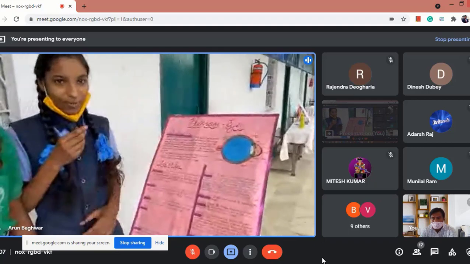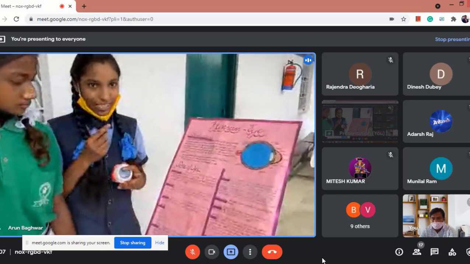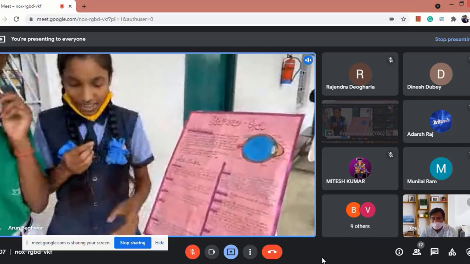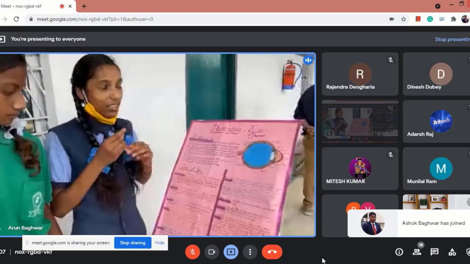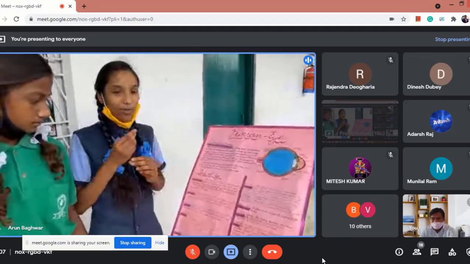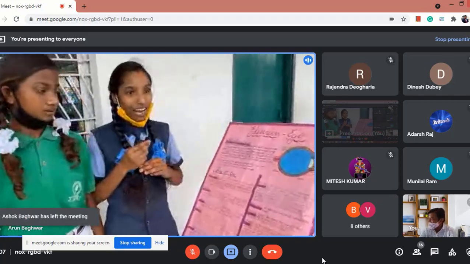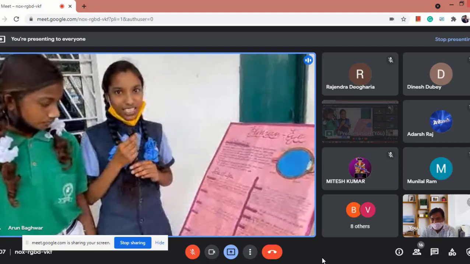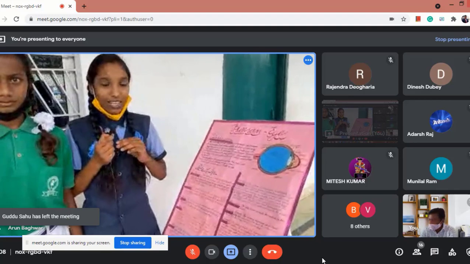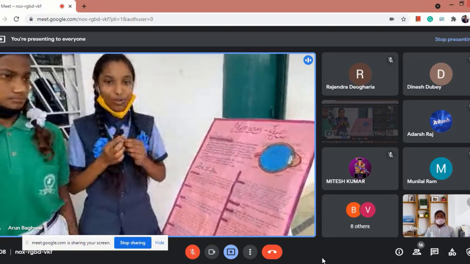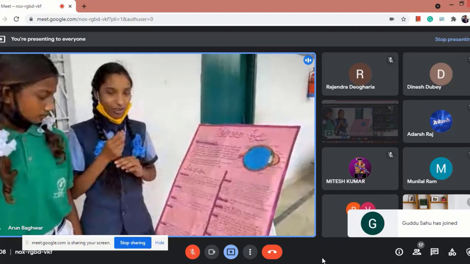Now it's my turn to explain about the iris. This blue part, the colored pigment, is known as the iris. When light enters the pupil, the iris controls the size of the pupil. When the light is very dim, the pupil enlarges itself to let more and more light inside the eye. And when the light is bright, the pupil makes its size smaller to let in a very small amount of light. And this is possible because of the iris.